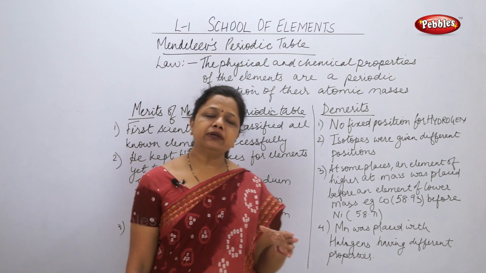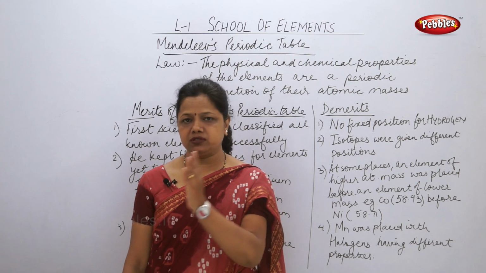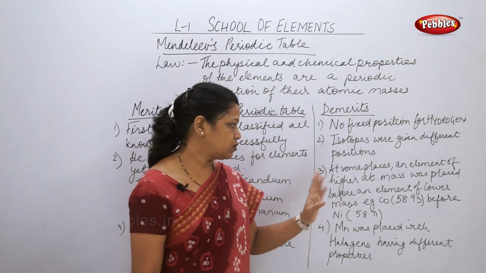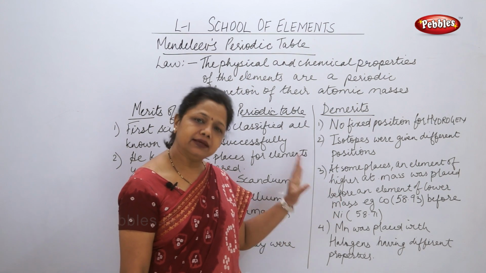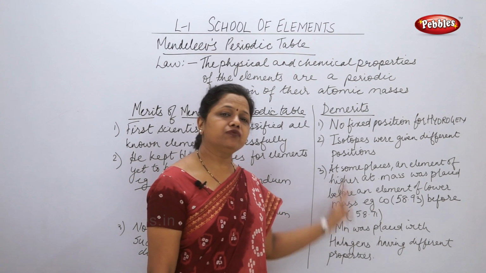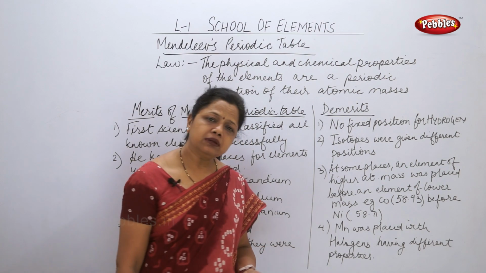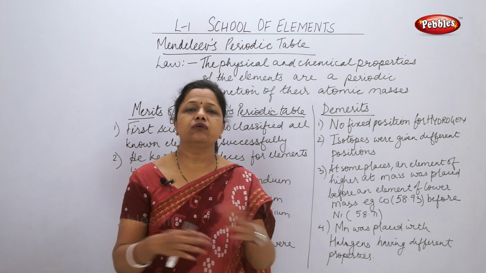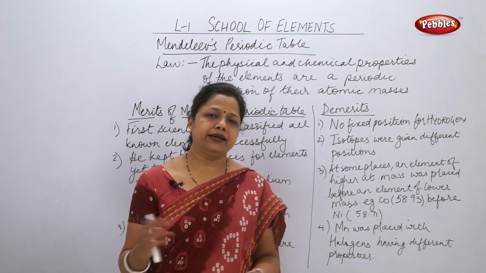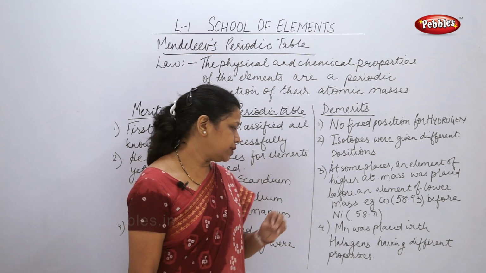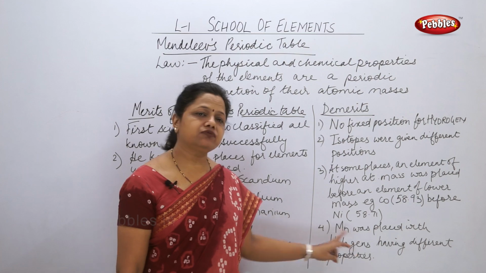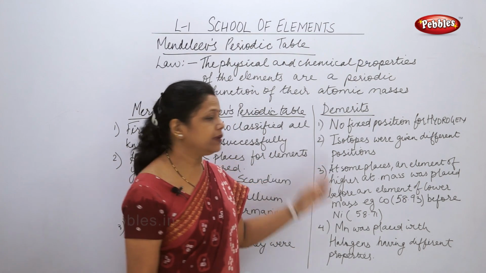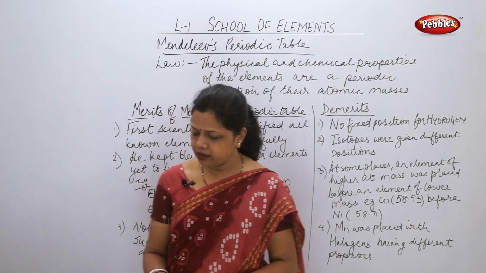Third, the element having more atomic mass was placed first, and the element having less atomic mass was placed later on. The common example in his table is cobalt placed before nickel. And fourth, some elements were placed with a group of other elements with which they had no similarity in properties. One common example was manganese placed with halogens, having different properties. So these were the demerits of Mendeleev's periodic table.